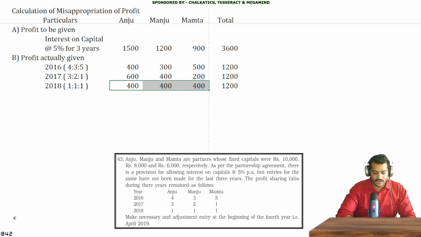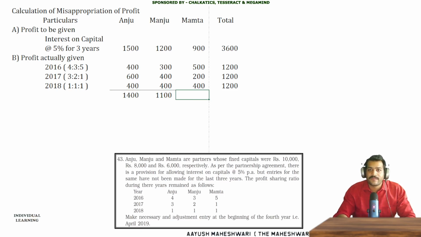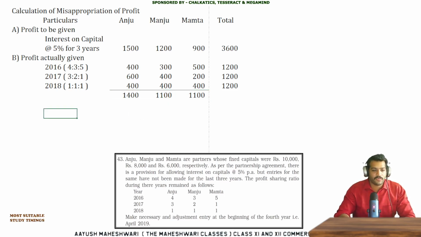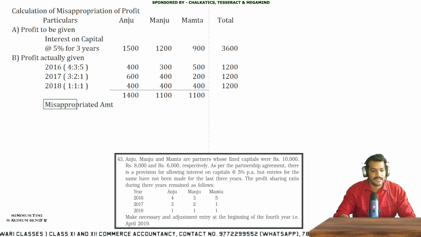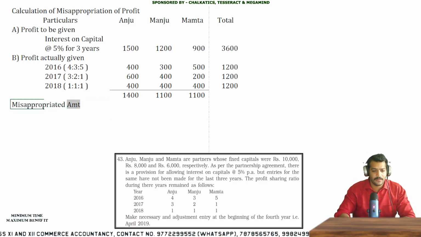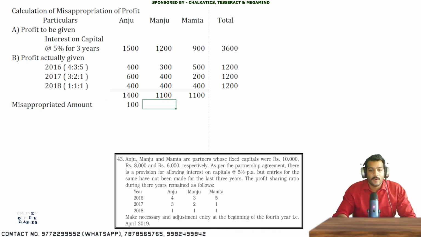Now we will total these three amounts which have actually been appropriated. So for Anju it is 1,400, for Manju it is 400 plus 400 plus 300 which is 1,100, and for Mamta 500 plus 200 plus 400 which is 1,100. Done. Now we need to find the misappropriated amount. Here it is 100 rupees, 100 rupees, 200 rupees.